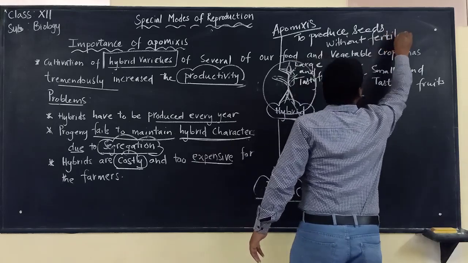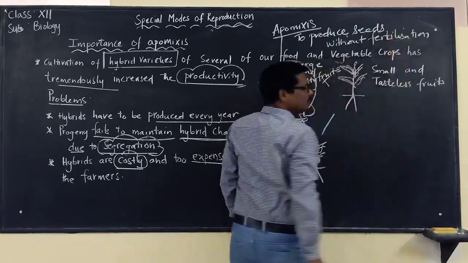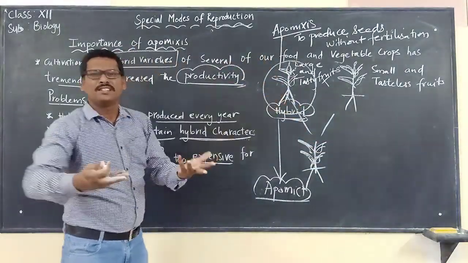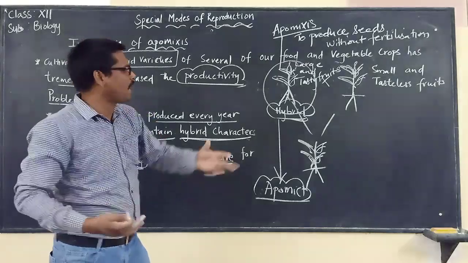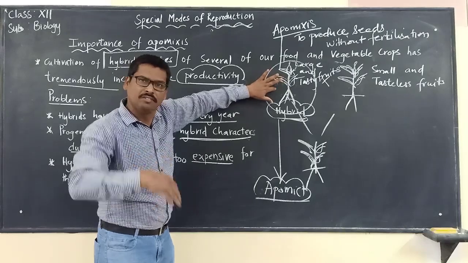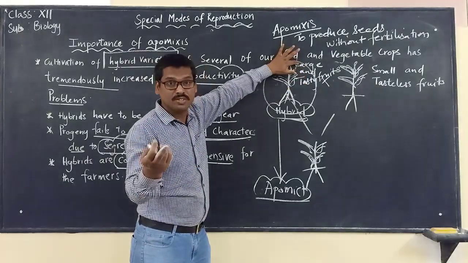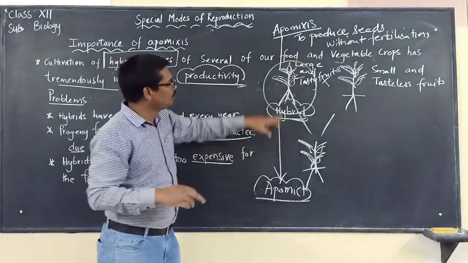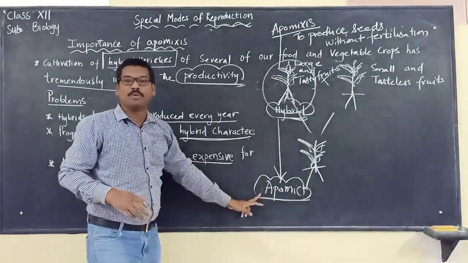So if the plant is made to produce seeds without fertilization, then it is easy for it to produce the same seeds in the next generation with the same characteristics. So the seeds collected from this plant will have the characteristics of what? To produce fruits which are large and tasty. That is possible when you make this particular plant an apomict.